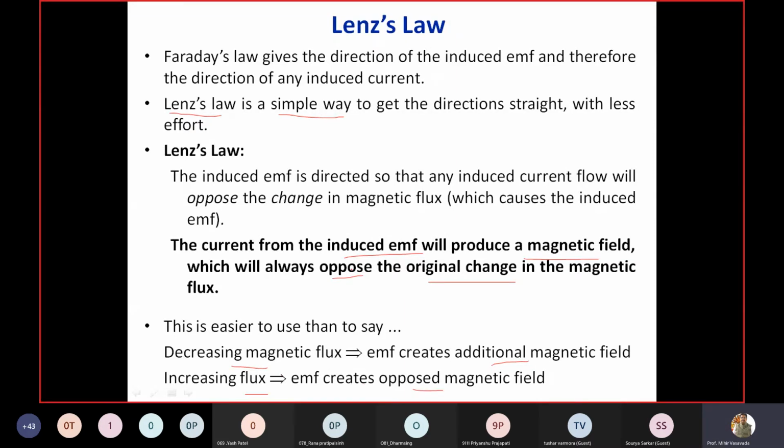I'm repeating again, the current from the induced EMF produces a magnetic field which will always oppose the original change in the magnetic flux. So this is about Lenz's law.